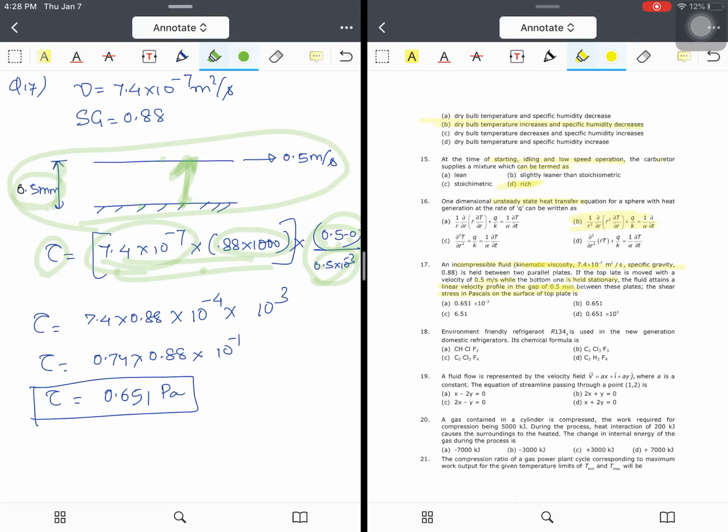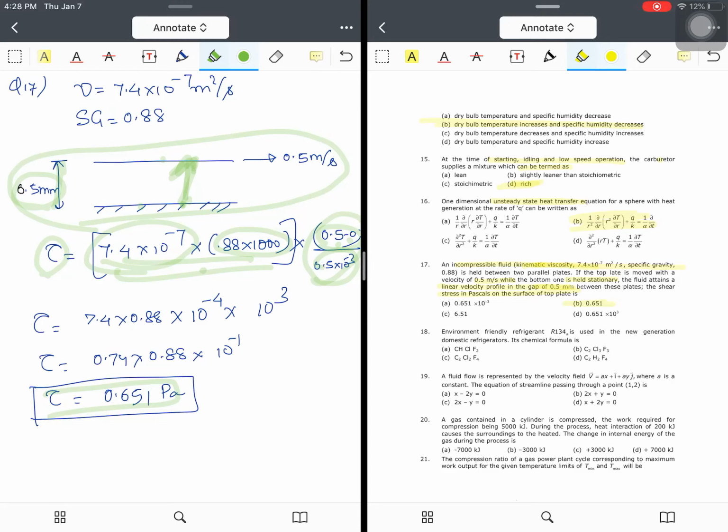So I will keep all these in SI units, and you will finally get the answer: shear stress is equal to 0.651 Pascal. The answer will be 0.651. This question may look very simple, but when you solve the same question putting the values in a calculator, you may find some error in your answer. That is the main gist of a GATE question.